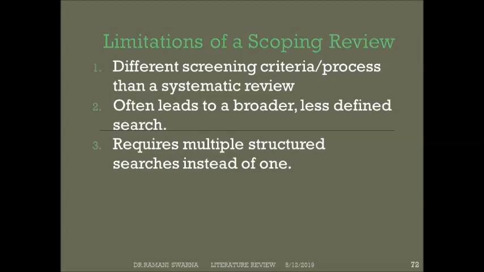We are not just going to focus exclusively on whatever ABC is coming to me. I need to see how many citations a particular article or paper has taken, and we do a lot of screening also. A different screening criteria process than a systematic review often leads to a broader, less defined search, and requires multiple structured searches instead of just one. The other limitations are an increased emphasis on hand searching the literature, and it may require larger teams because of the larger volume. So it's not just one person's adventure, it's a venture or collaborative work wherein teamwork is compulsory.